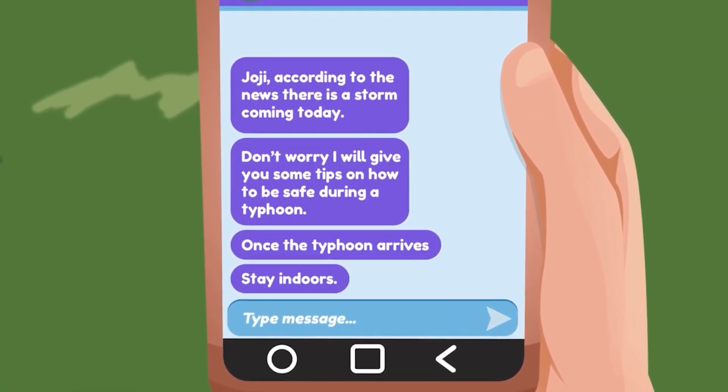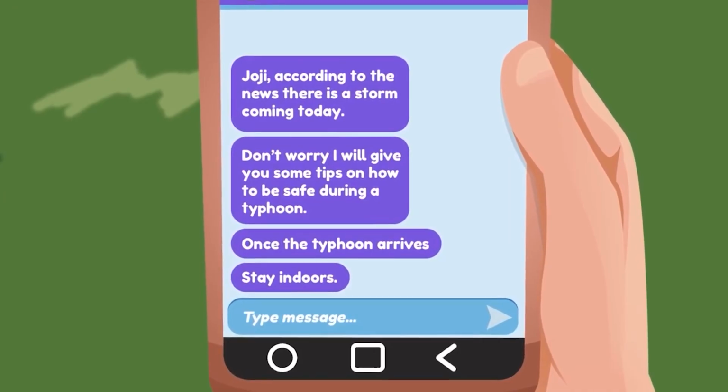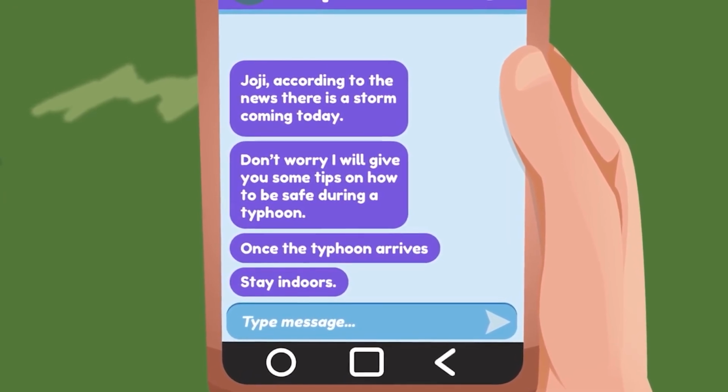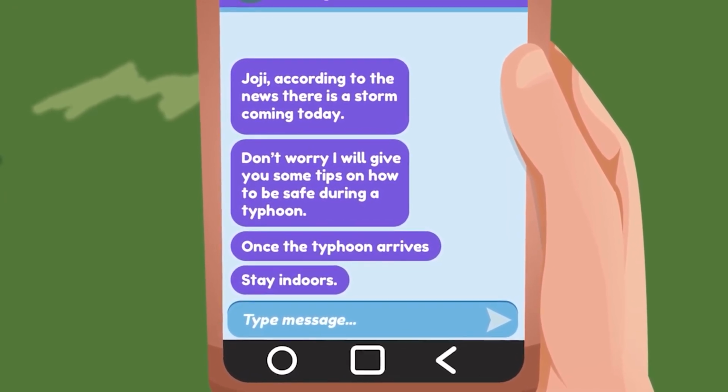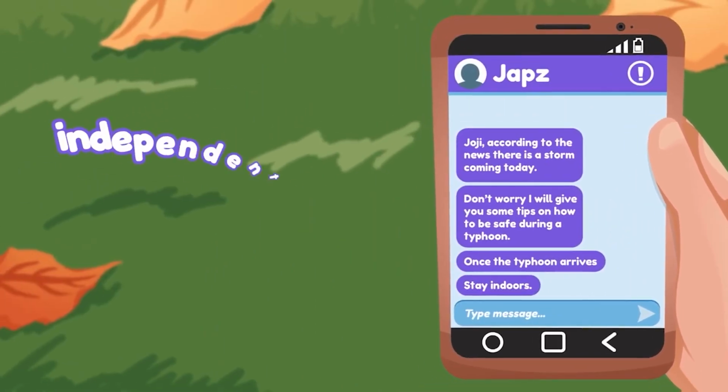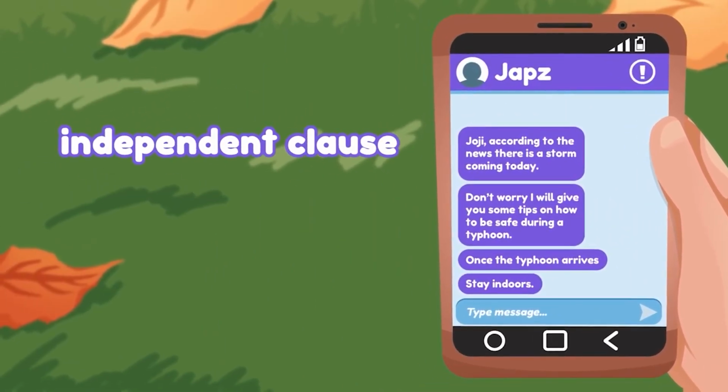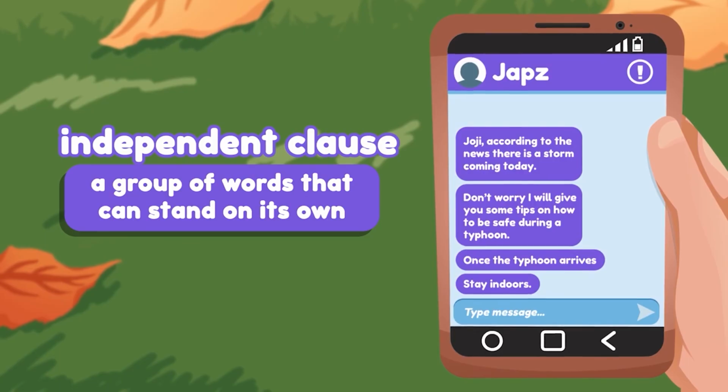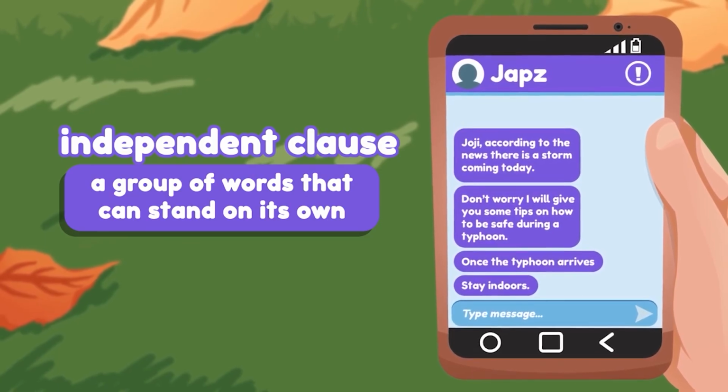Oh, wait, here's another message. Stay indoors. Okay. This is an independent clause. It is a group of words that can stand on their own. It makes sense.